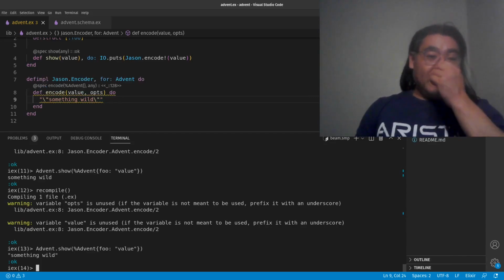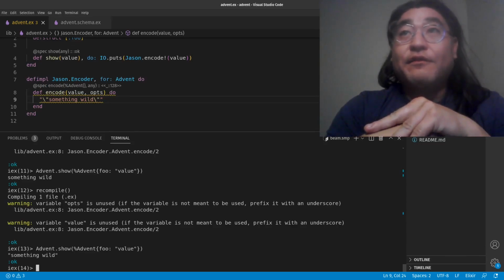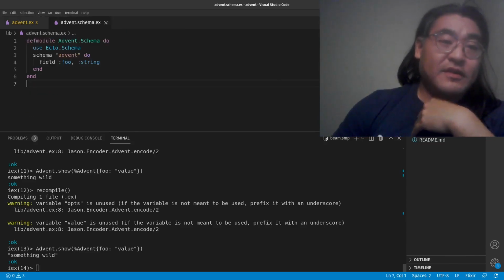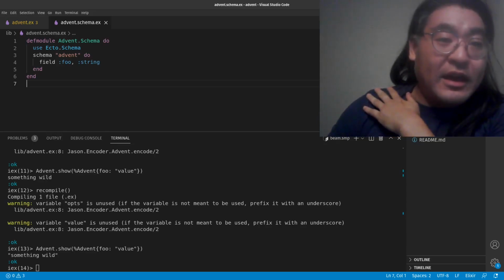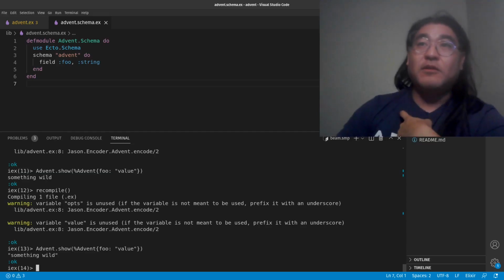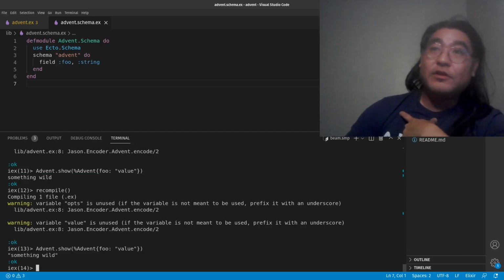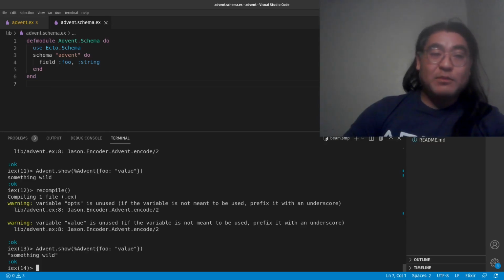The other place where I think this is likely to come up, that is a very useful pattern, is in the case when you have an Ecto schema. So here I've got an Advent.Schema, and it may not be obvious, especially to people who are new to Elixir and Ecto, that the Ecto schema will create a struct that corresponds to this schema.